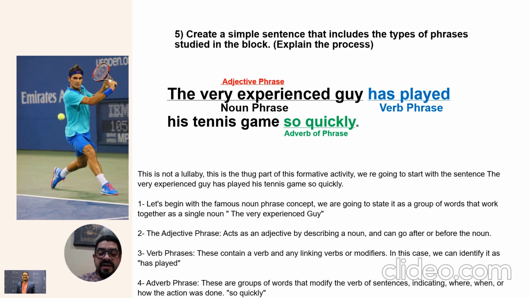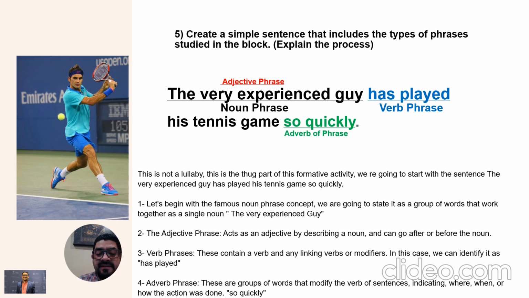So the sentence says, the very experienced guy has played his tennis game so quickly. We are going to start with the noun phrase. The noun phrase is a group of words that work together as a single noun. In this case, it will be the very experienced guy. The adjective phrase acts as an adjective by describing a noun and can go after or before the noun. In this case, the adjective phrase is very experienced.